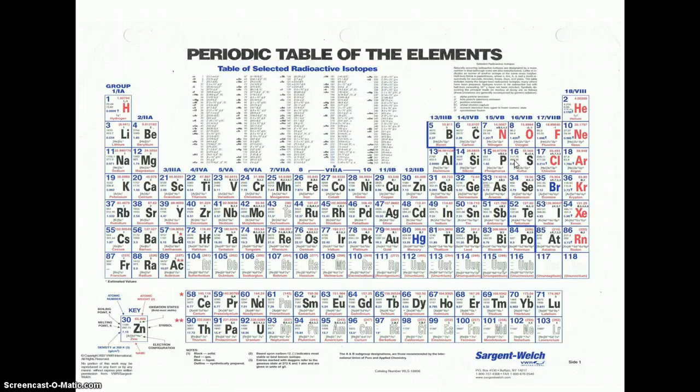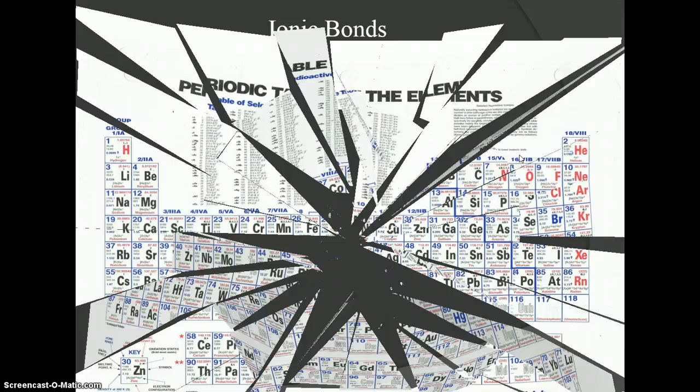So that's kind of what you'll see on the test, is I will pick a number of compounds, and you just have to take a look. What do I have? Do I have a metal bonding with a metal? Do I have a nonmetal with a nonmetal? Do I have a metal bonding with a nonmetal? What type of bond would that be?